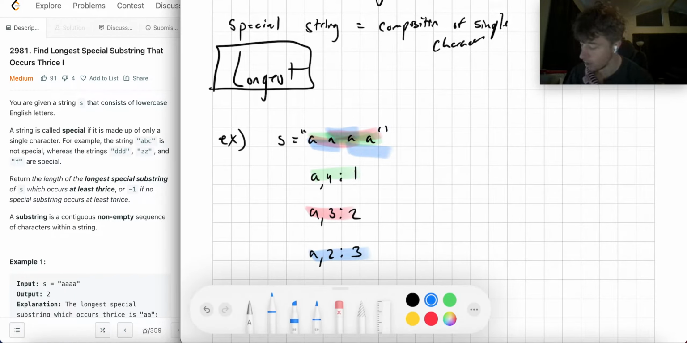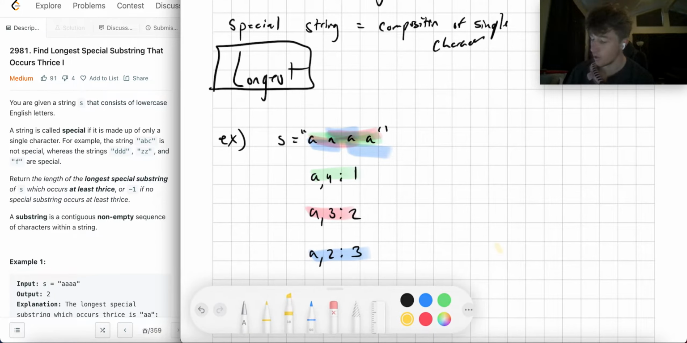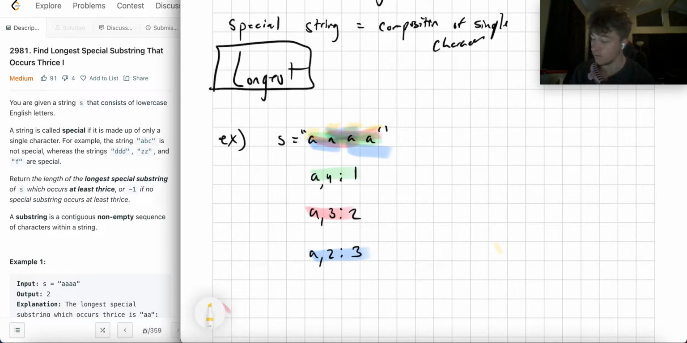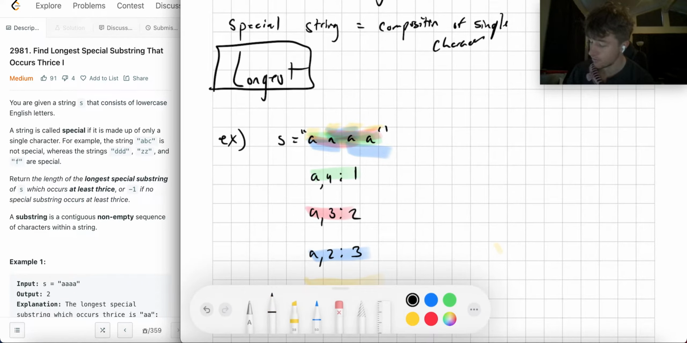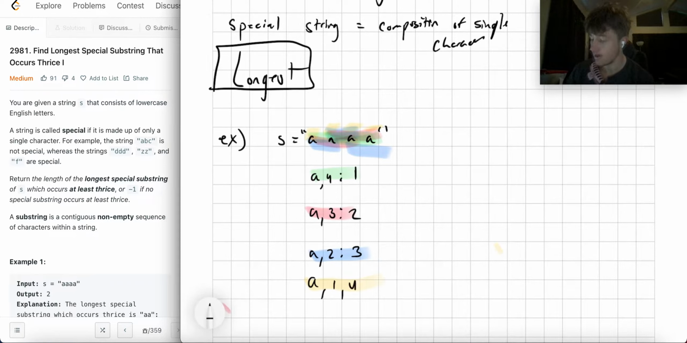I'm all over the place. And then what about A occurring once? Well, that's the single. So for A occurring once, there's 4 times that happens. Right, and you can kind of see this 1, 2, 3, 4. Why does that happen? Well, because,